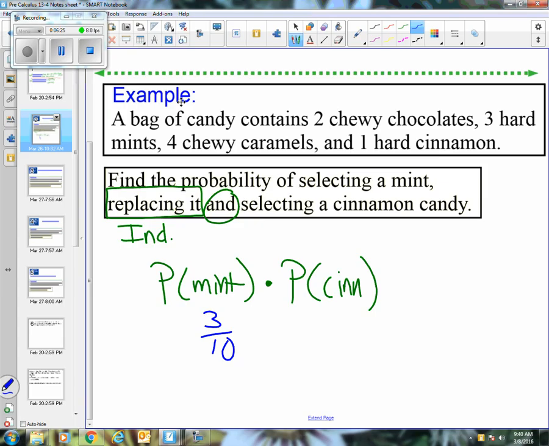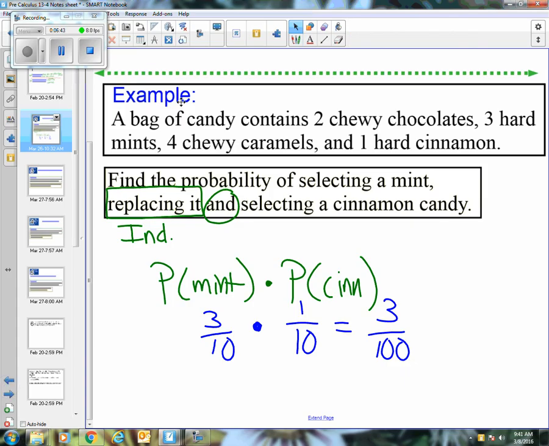I put it back, and this is the important thing, because that means when I'm selecting my cinnamon, there's still 10 options in the bag. So I put it back in, that's why it's independent. And for cinnamon, I think there's only one of them. So the probability that both of those things happen is that product, which would be 3 out of 100, or a 3% chance. It's not very likely that that would happen. But the idea is it's independent, so I have the same number to select. So I still have 10 in the bag once I do my original selection.